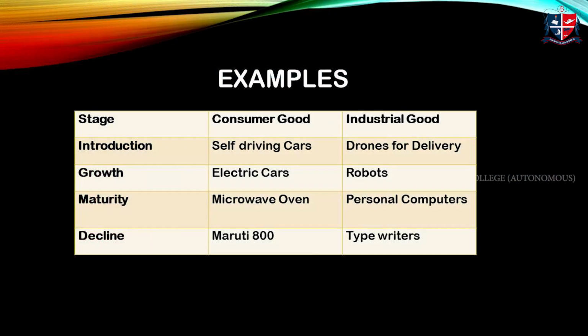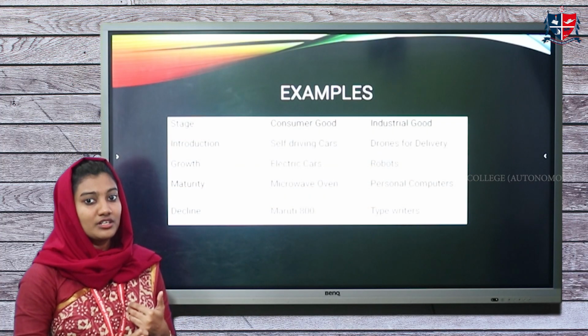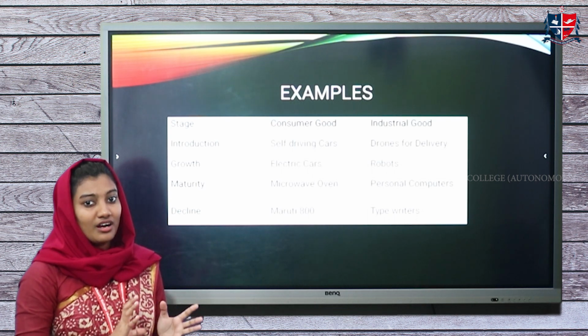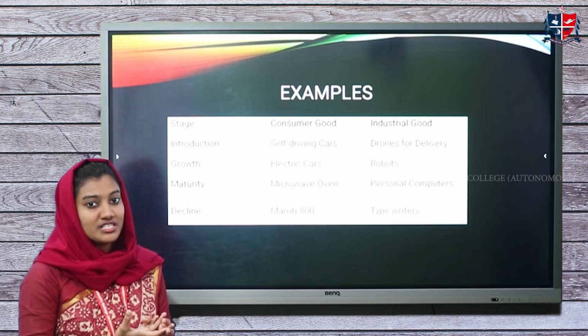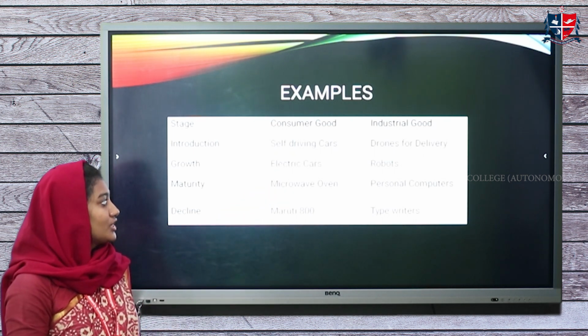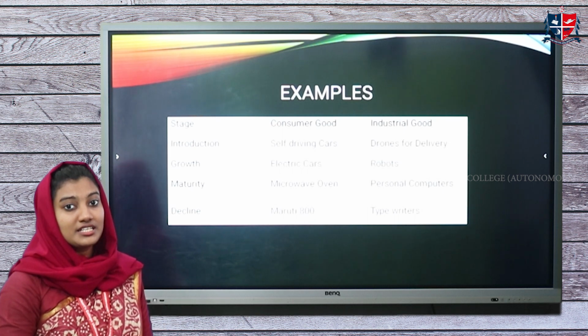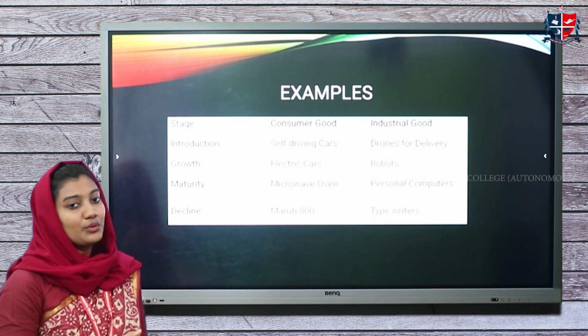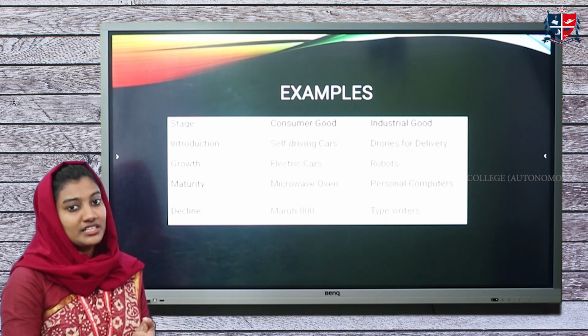Now, let us see some examples considering consumer goods and industrial goods. During the introduction stage, in the present market scenario, we can say that self-driving cars are in the introduction stage, because we are investing more in their promotion, but they have not been able to capture a high level of market share, so it is in a doubtful stage. Then regarding industrial goods, there are certain countries which are introducing drones for delivery. It is only starting its operations, so it is in the introduction stage.